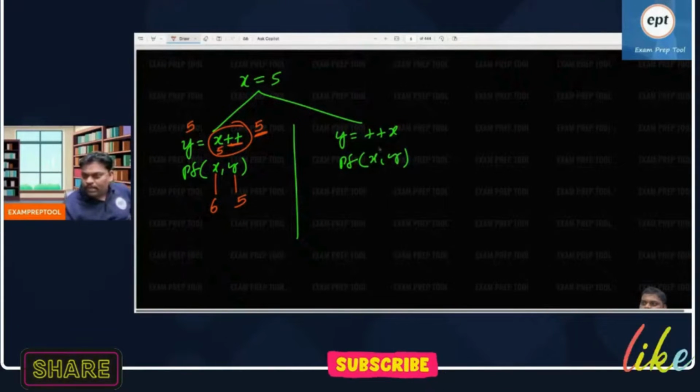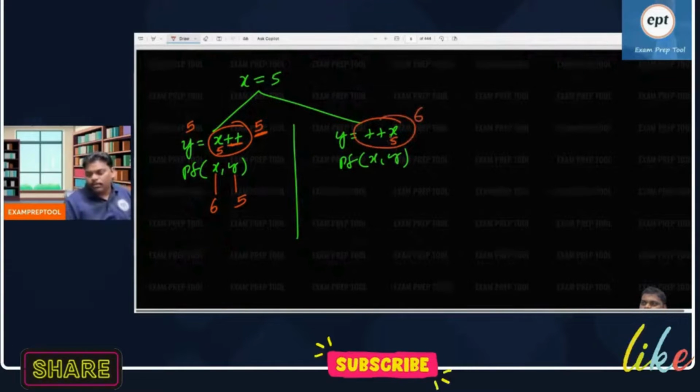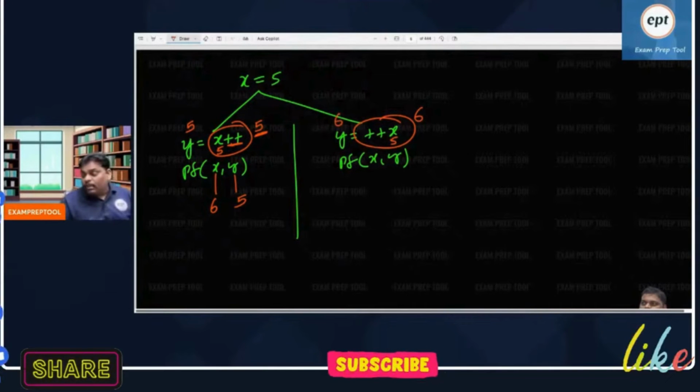Now, can you see the right side? x value is 5. Plus plus 5 is 6 because it is a pre-incrementation. Because it is a pre-incrementation, it will increment here only, so after incrementation, it will store. Pre-incrementation means first increment, then store. What is the post incrementation?